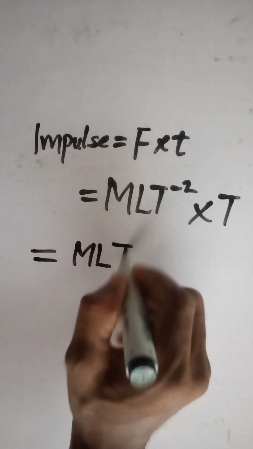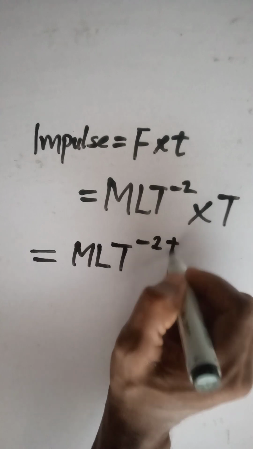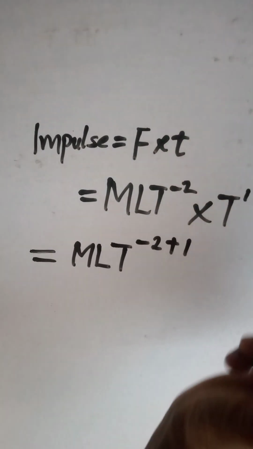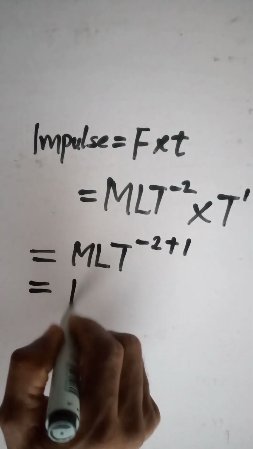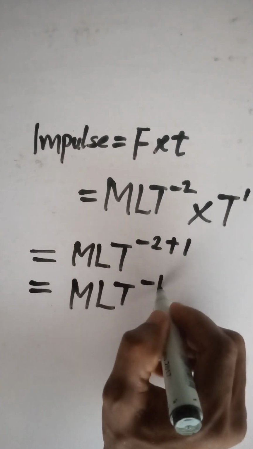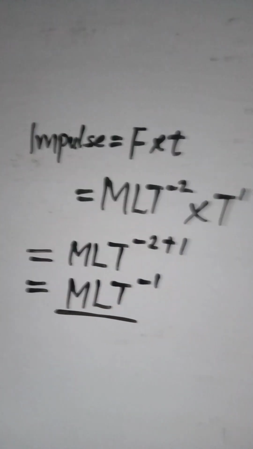MLT to the power of minus 2 plus 1. Remember, the power of T here is 1. So when you pick one of the base and add the powers, we're going to have MLT to the power of minus 1. This becomes the dimension of impulse.